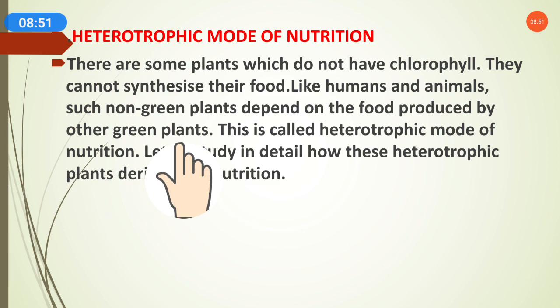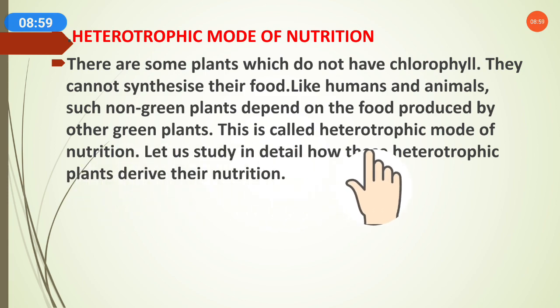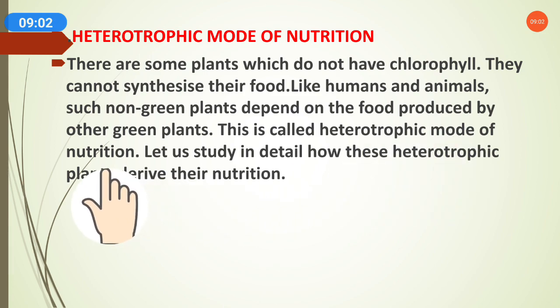This process of taking nutrition, depending on others for food, is called the heterotrophic mode of nutrition.